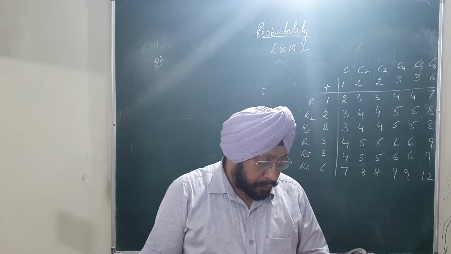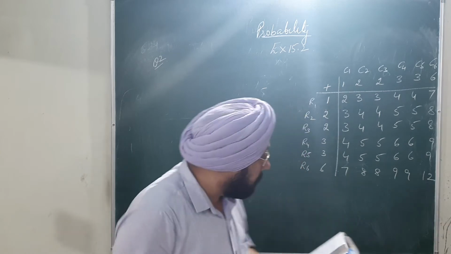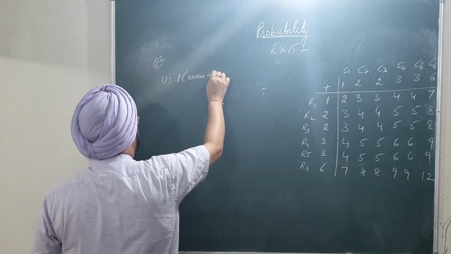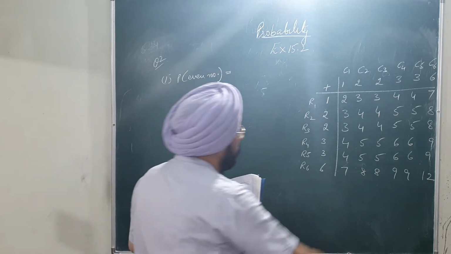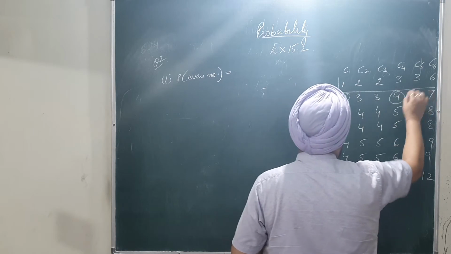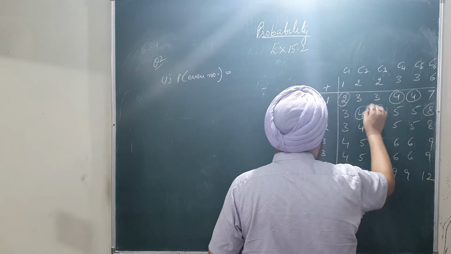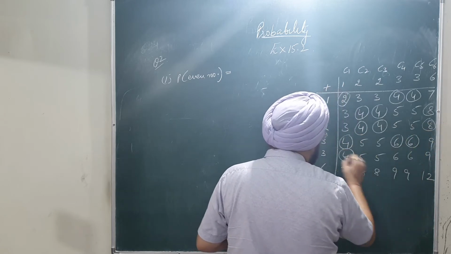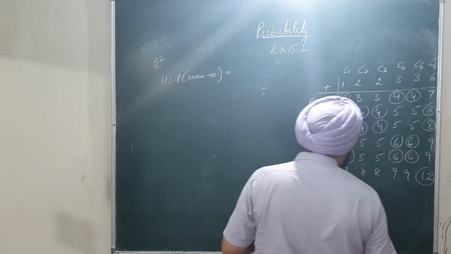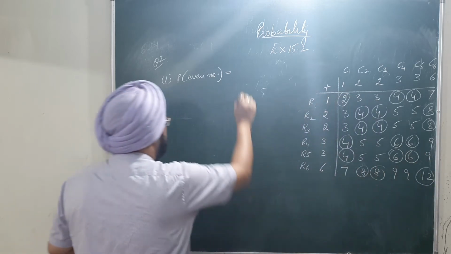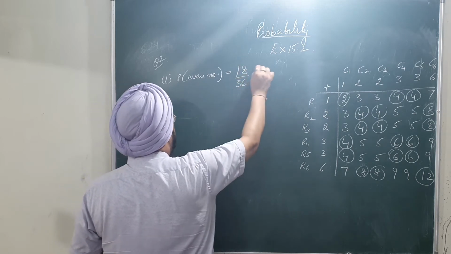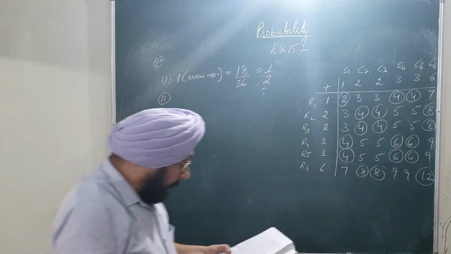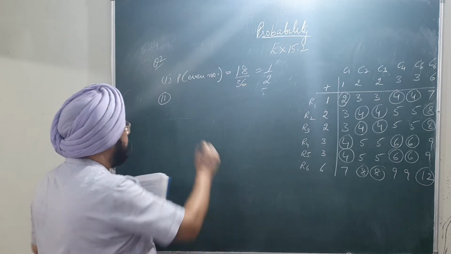Now the question is, what is the probability that the total score is an even number? So the probability that the total score is even. Let's count: 1, 2, 3, 4, 5, 6, 7, 8, 9, 10, 11, 12, 13, 14, 15, 16, 17 and 18. So it is 18 out of 36 cases, that is 1/2. Let's come to the second one. What is the probability that the total score is 6?